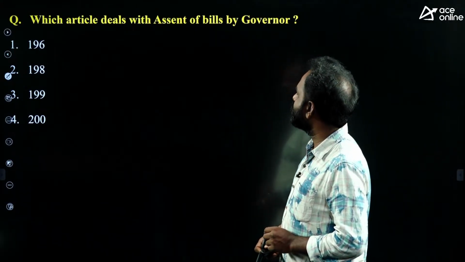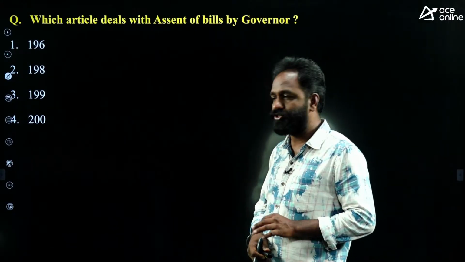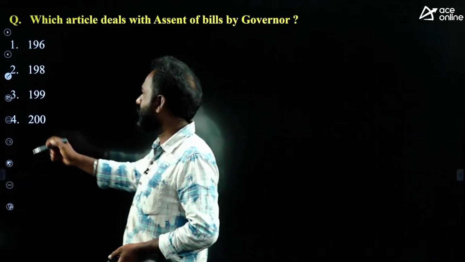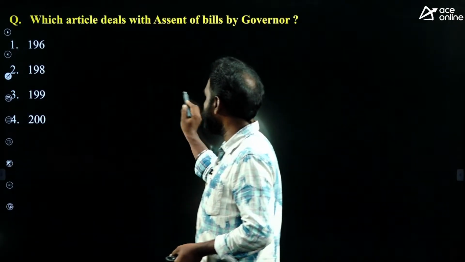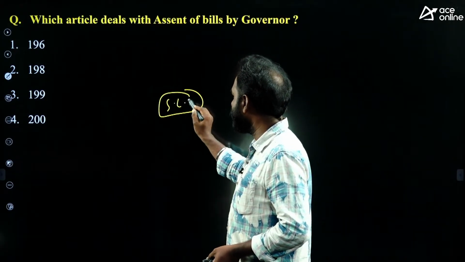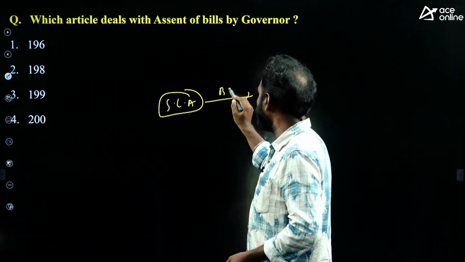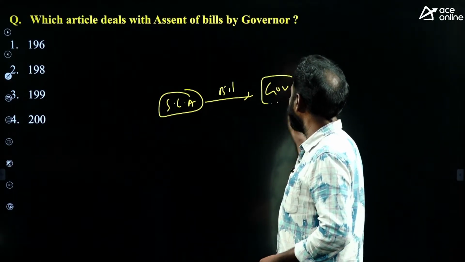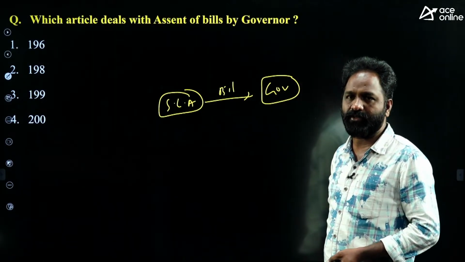Next, which article deals with assent of the bills by the governor? Whenever a state legislative assembly sends a bill to the governor of the state, which article deals with the assent of the governor?